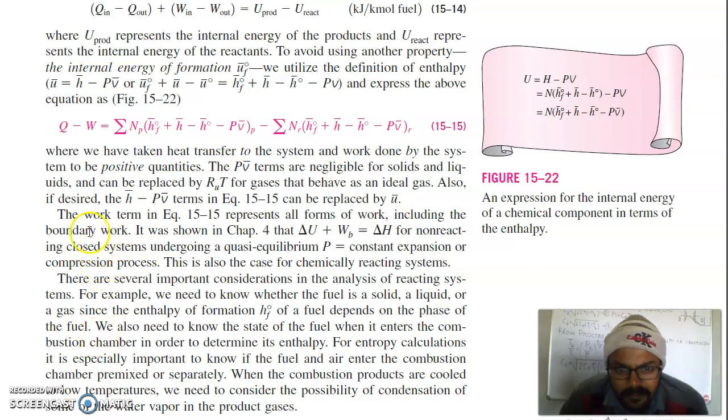So you can see here that the work represents all forms of work, including the boundary work. So also, internal energy change plus boundary work is equal to change in enthalpy for a non-reacting closed system undergoing a quasi-equilibrium, that is P equal to constant, expansion or compression process. This is also the case for chemically reactive systems.